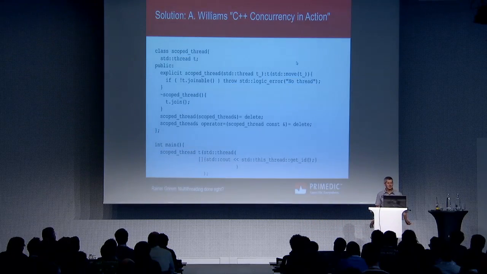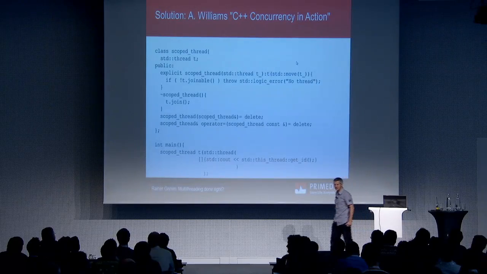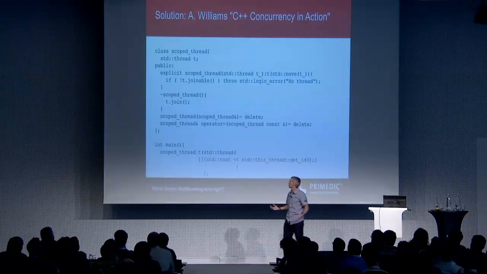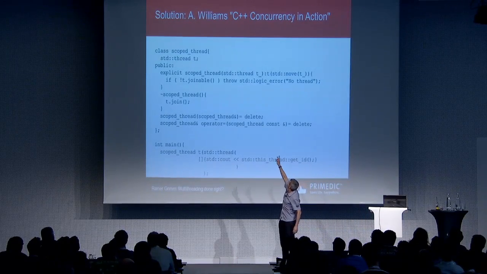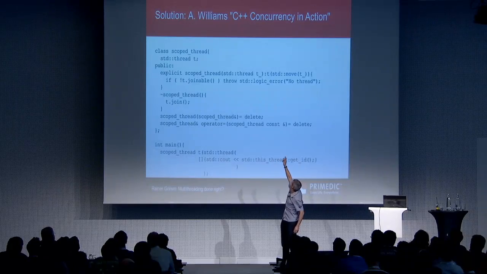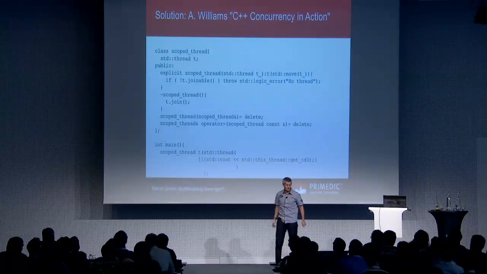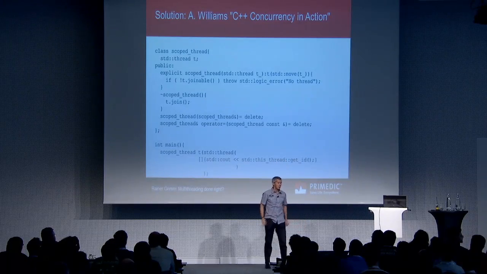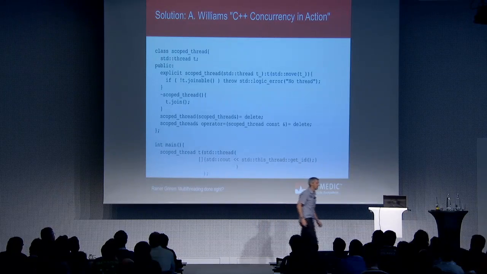Though, one step further, to make this automatic joining possible, Anthony Williams, who wrote the book C++ Concurrency in Action, wrote a so-called scoped thread. Have a look here.